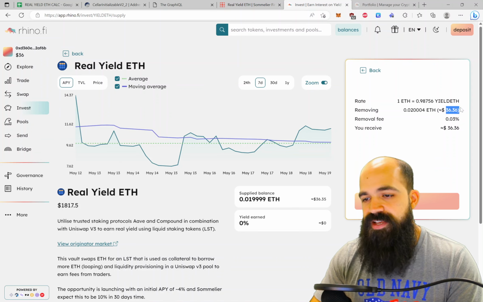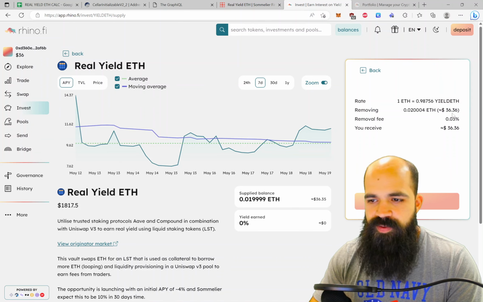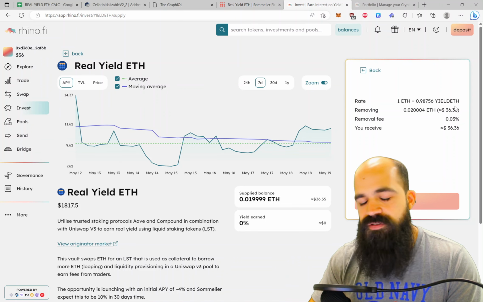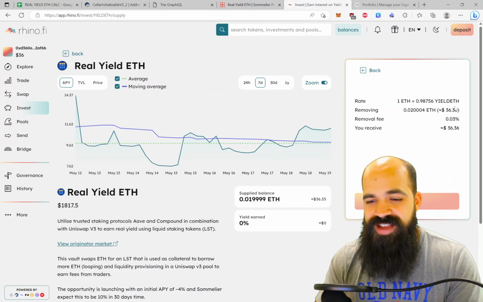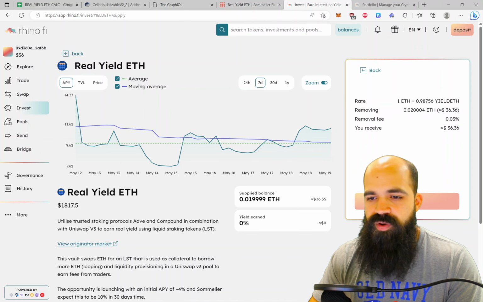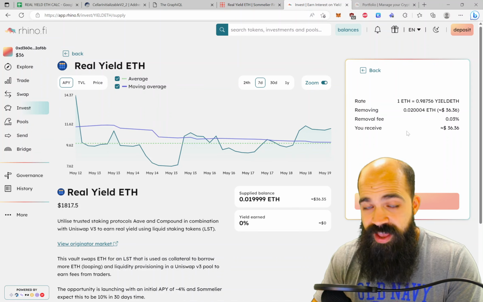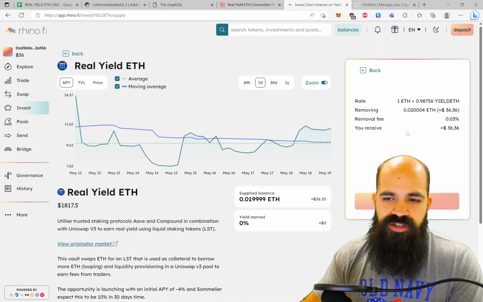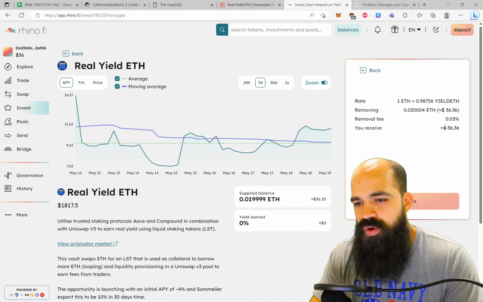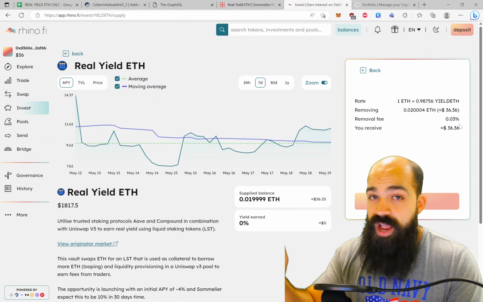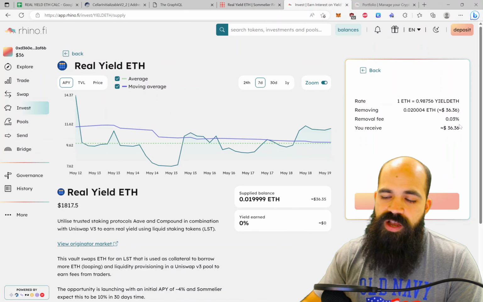And I tested this out just a few minutes ago. Deposited $36. It went as $36. No additional gas fee. I think it was like 12 cents in gas on Arbitrum to deposit into Rhino, and then nothing at all to deposit into Real Yield ETH. So you can skip gas altogether if you want by depositing it into Rhino. And then you can also withdraw it with only a 0.03% fee. That's Rhino's fee, not Sommelier's fee. So do keep that in mind.